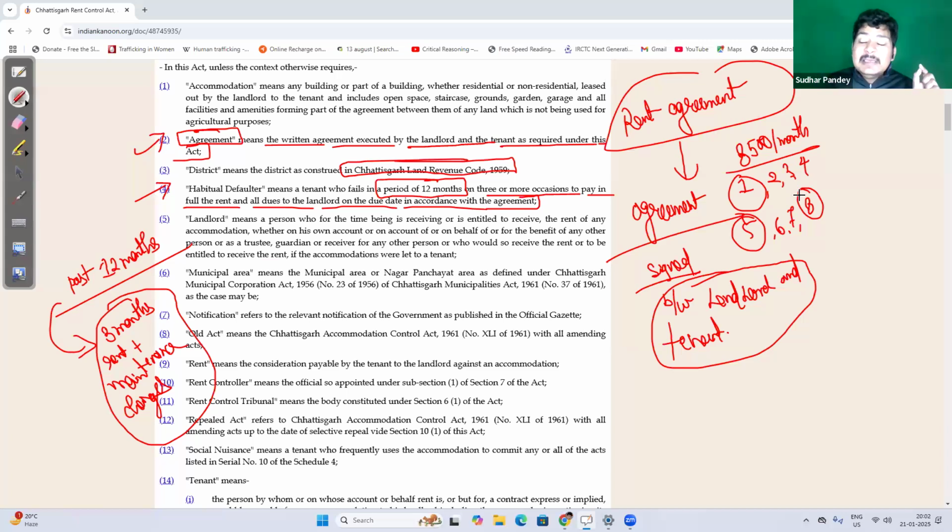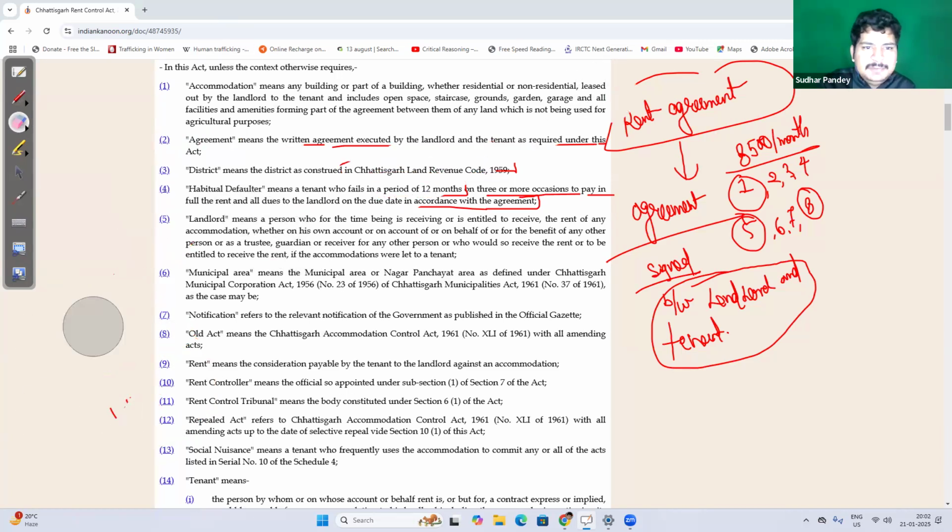It is not stating that these 3 months should be consecutive, one after another, right? So within the span of past 12 months, if you haven't paid the rent for 3 months as per the terms of agreement, plus all other dues like maintenance cost or security cost, whatever is there, you shall be considered a habitual offender.